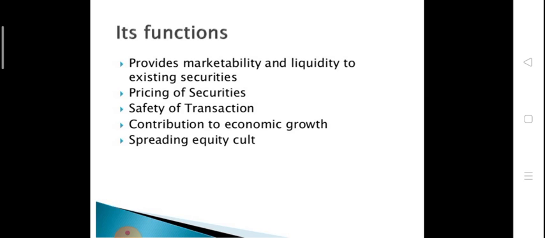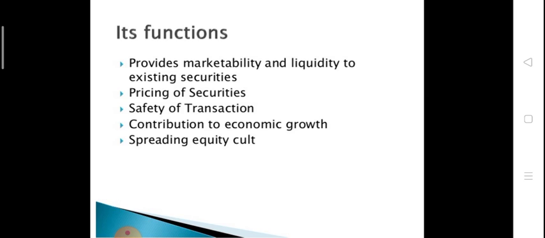So it is very secure and safe if we want to invest our money in a stock exchange. Now the next one is contribution to the economic growth. Stock exchanges deal with finance, which means they contribute to economic growth. Spread of equity cult: look students, equity cult means they promote people to purchase or invest in equity.